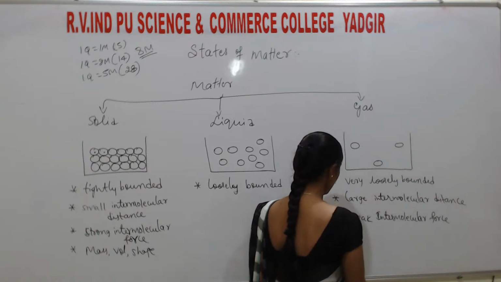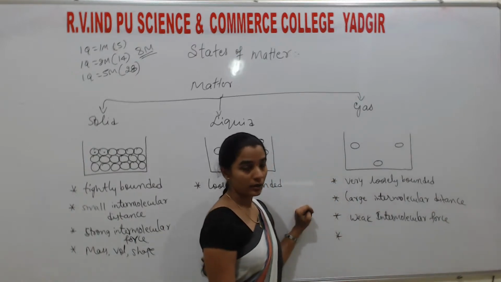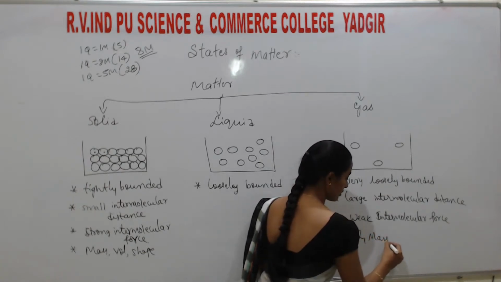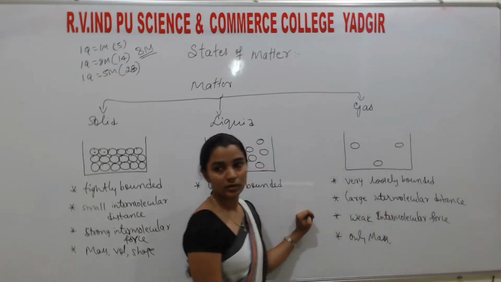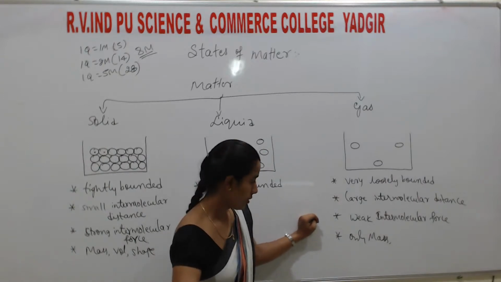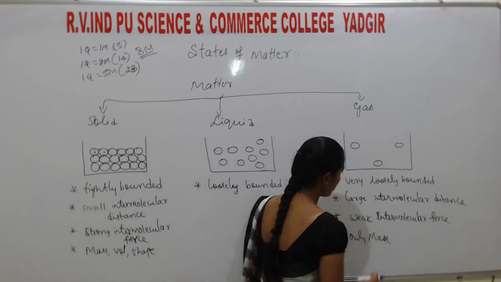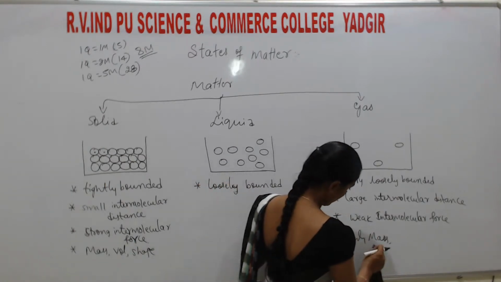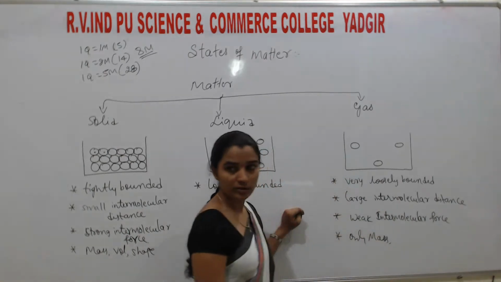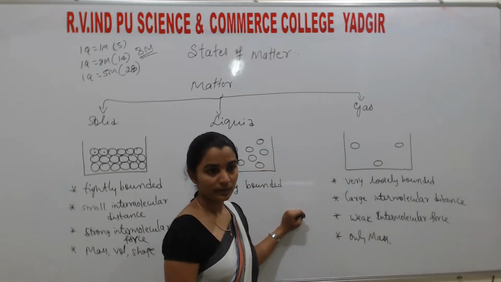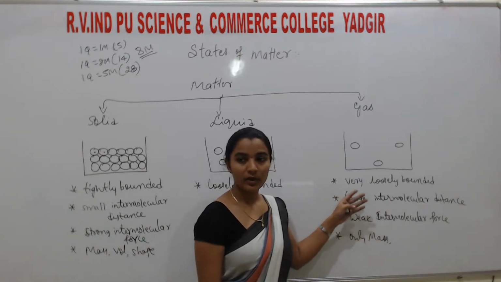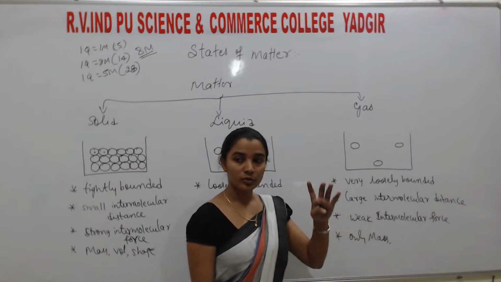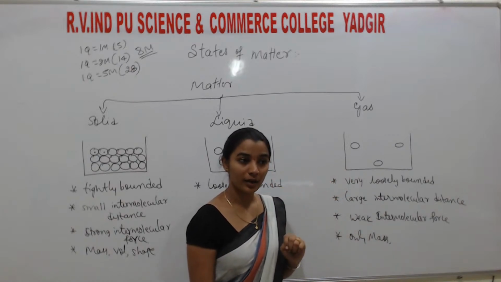Okay, so here gases have only mass, not volume, not shape. The shape depends upon where the gases are placed, and the volume also depends upon the container.